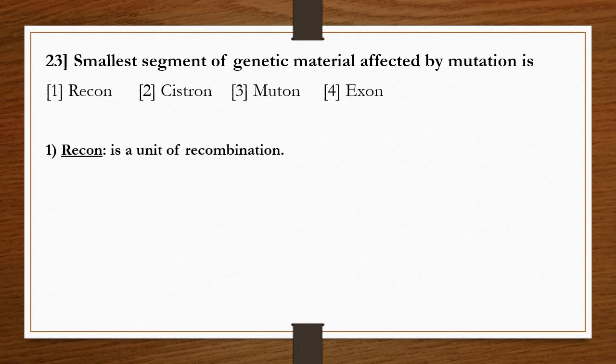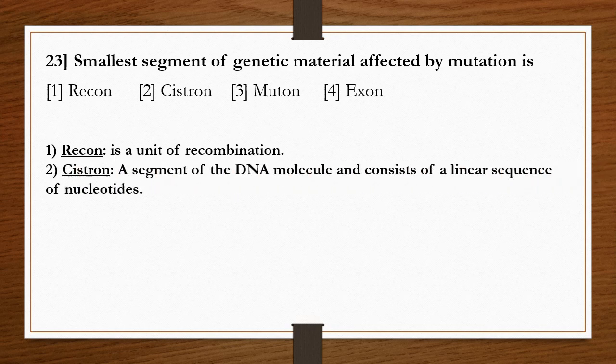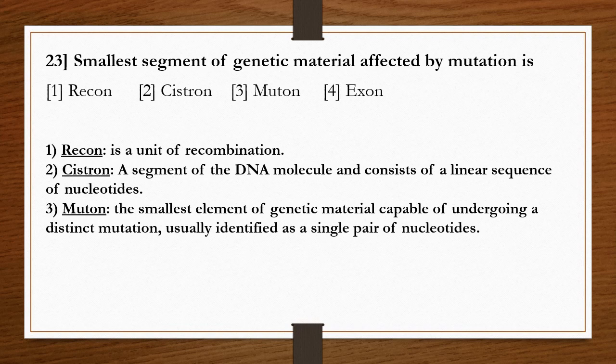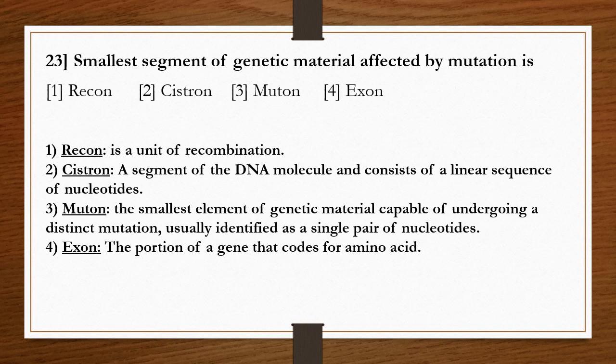Recon is a unit of recombination. Cistron is a segment of the DNA molecule that consists of a linear sequence of nucleotides. Muton is the smallest element of genetic material capable of undergoing a distinct mutation, usually identified as a single pair of nucleotides. Exon is the portion of a gene that codes for amino acids, so the coded portion of the gene is called exon.